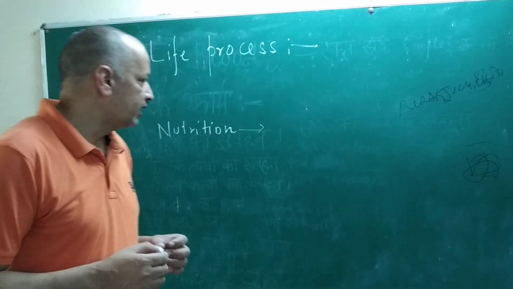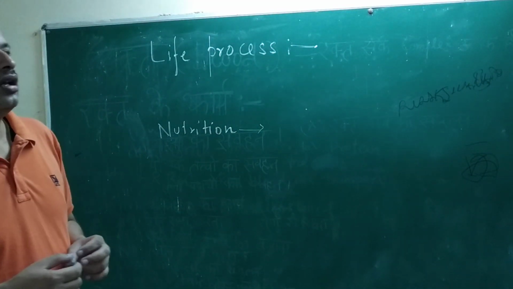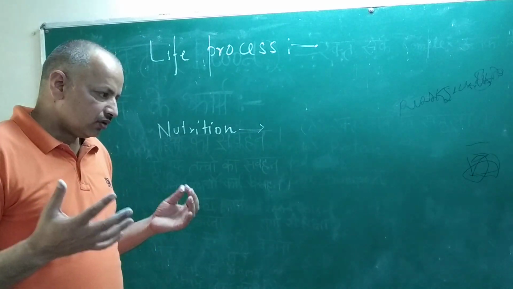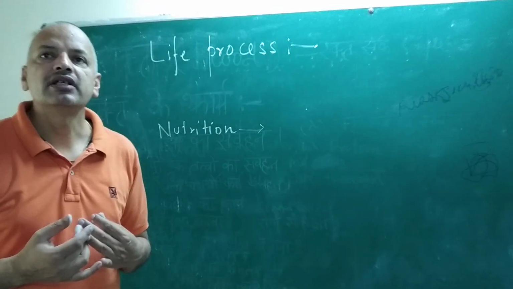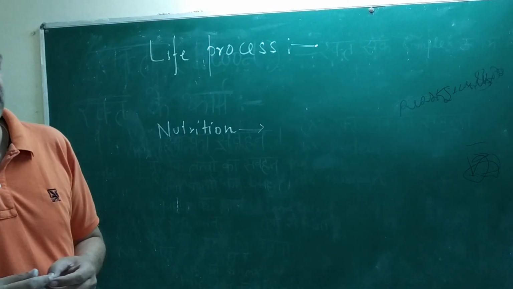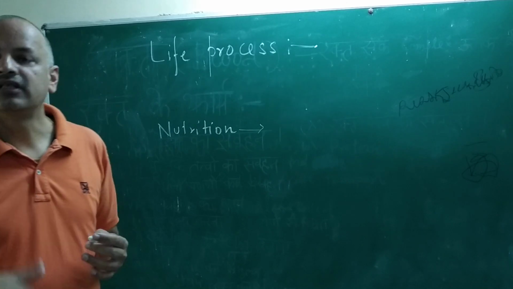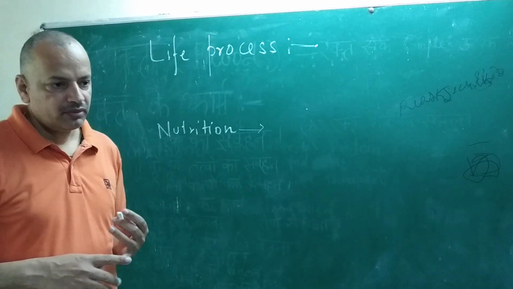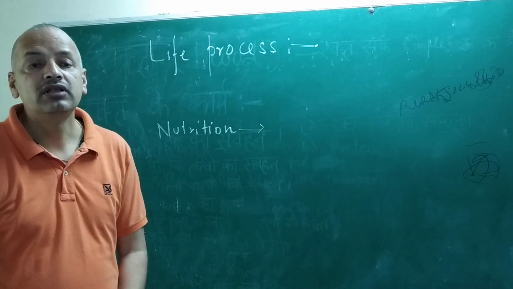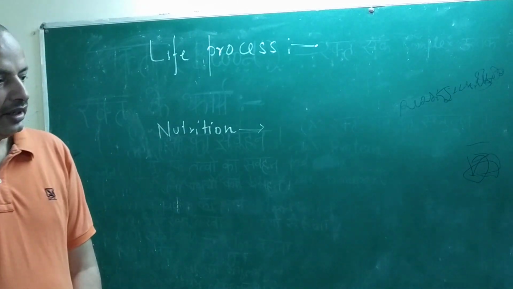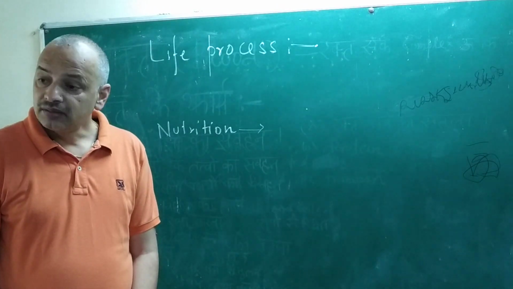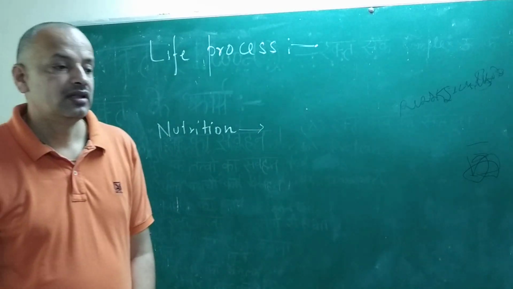But in class 10, you know that nutrition is the transfer of energy sources from the outside to the inside of the body. From the outside, the energy source is food, and inside the body, the energy source is another molecule that is called ATP.